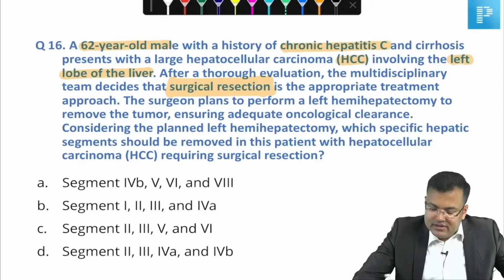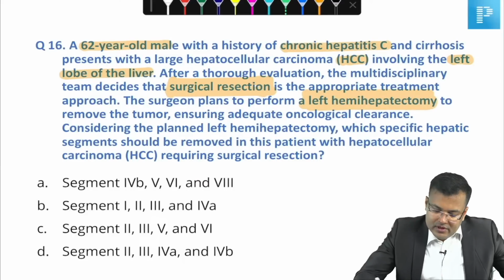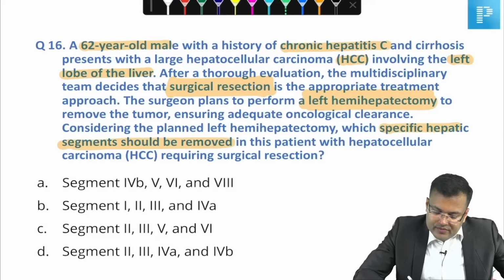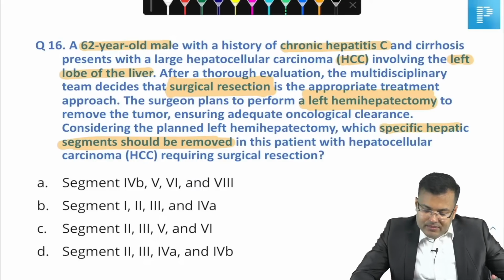After thorough evaluation, the multidisciplinary team decides surgical resection is the appropriate treatment. So we are planning for surgical resection. The surgeon plans to perform left hemihepatectomy. The surgeon wants to remove the left lobe to remove the tumor, ensuring adequate oncological clearance. Considering the planned left hemihepatectomy, which specific hepatic segment should be removed? Tell me, which specific hepatic segment should be removed in the patient?